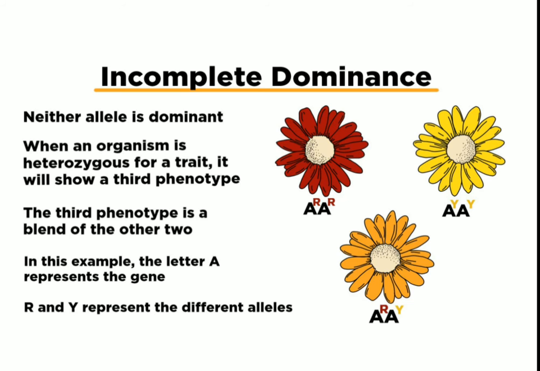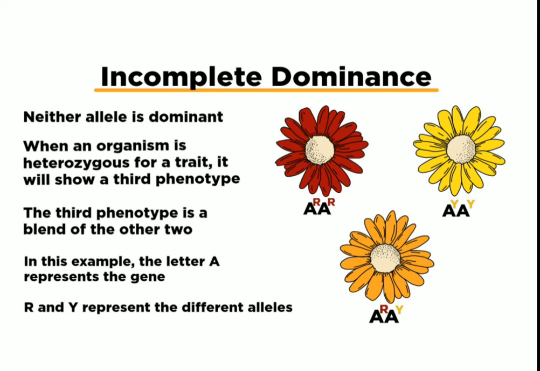In incomplete dominance, the genes of an allelomorphic pair are not expressed as dominant and recessive, but they express themselves partially when present together in a hybrid.